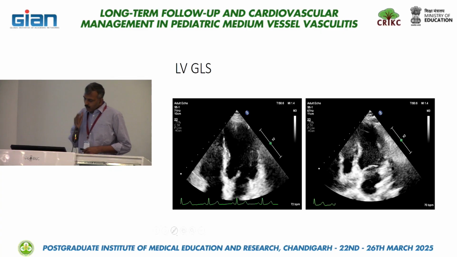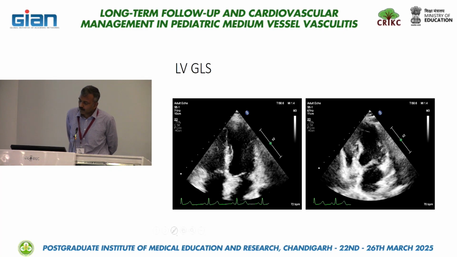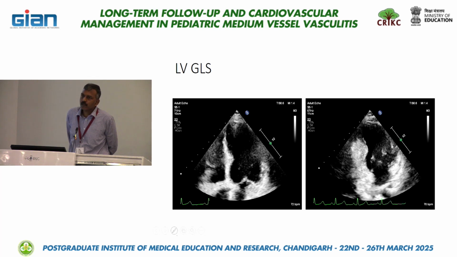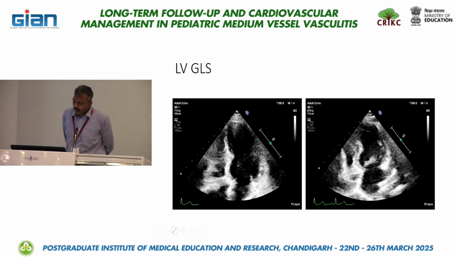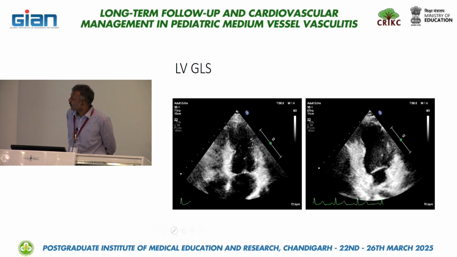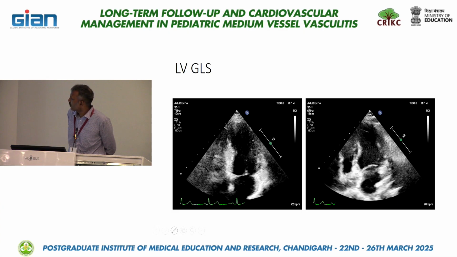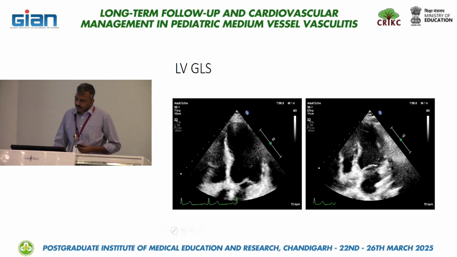And then this is the global longitudinal strain, which is a more accepted parameter compared to the global circumferential strain, and most labs use this parameter to assess the LV function. So here, apical 4-chamber view is taken first, and then the apical 2-chamber view is taken. So all these are at the LV apex.